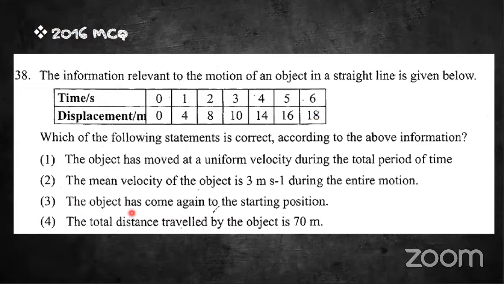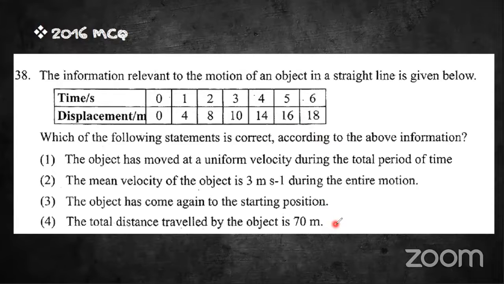Okay. The object has come again to the starting point. If the object is coming again to the starting point, what will happen to the displacement? Displacement will be 0. The total distance traveled by the object is 70 meters. That is absolutely wrong, because the total distance traveled by the object is 18 meters.